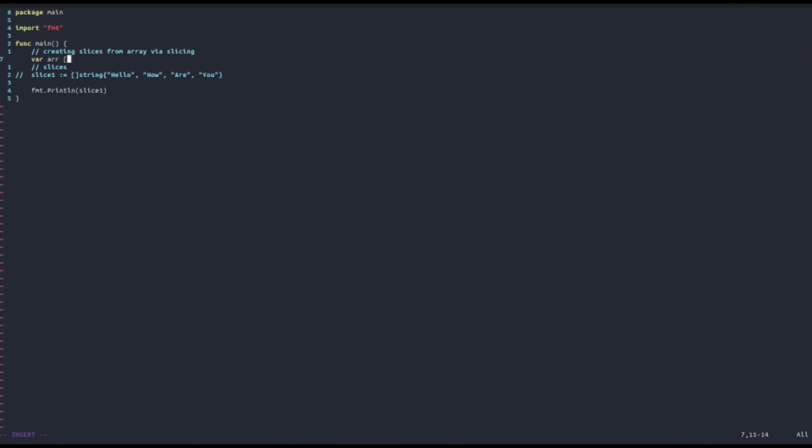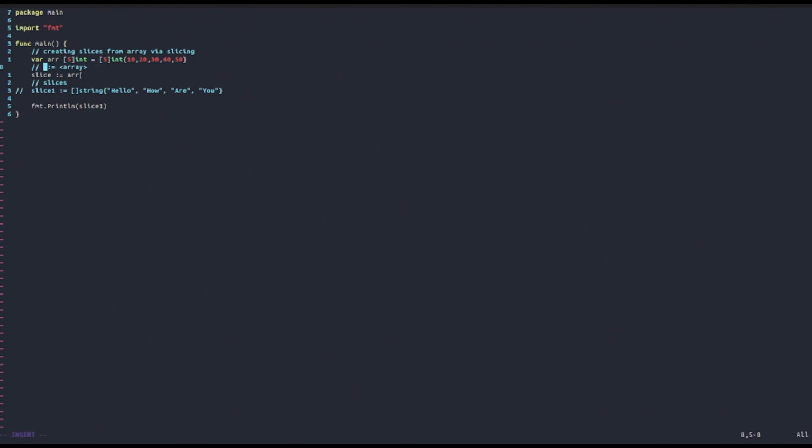So let's first declare an array, maybe an array of 3 integers, actually 5 integers. Let's make it a little bit bigger, and let's set it equal to the following, for example: 10, 20, 30, 40, and 50. Let's now set slice equal to array, and to create a slice from an array, by slicing an array, we need to slice the array starting from an index and ending at an index. In the following way, we will say slice colon equals the name of our array.